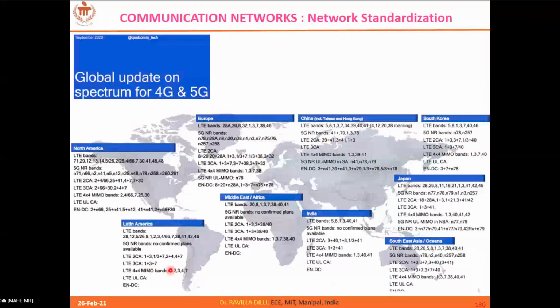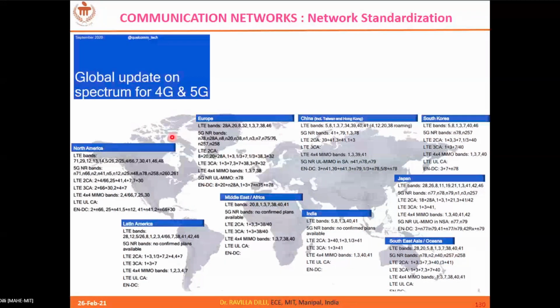And you can also see that MIMO concepts are introduced in LTE, where you have multiple transmitting and multiple receiving antennas in order to achieve higher data rates with high reliability. So we can achieve antenna diversity as well as multiplexing gain with MIMO concepts. Fine, that is all about it.